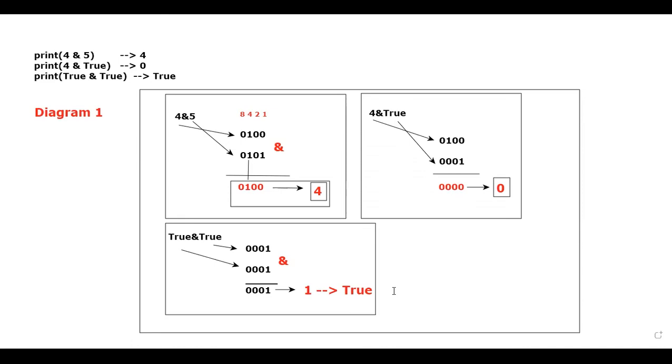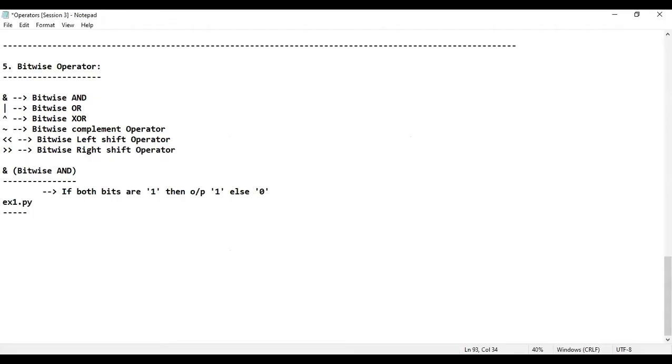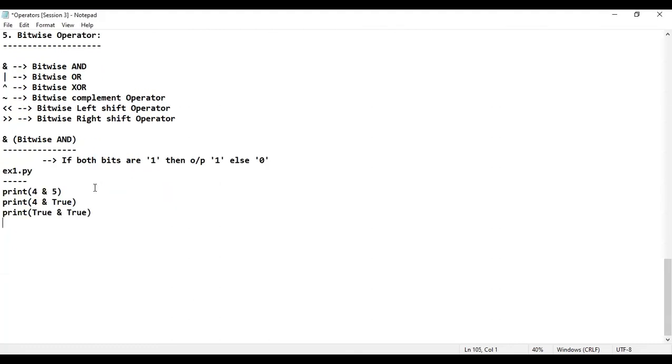That is operators session 3, a bitwise AND operator. I'm going to copy the example, paste it, and copy the output as well. For this, what is the output? 4 is the output. And what is the output for this one? 0 is the output. And for this one? True. Okay, great. And you people should write the diagram as well. That is very important.